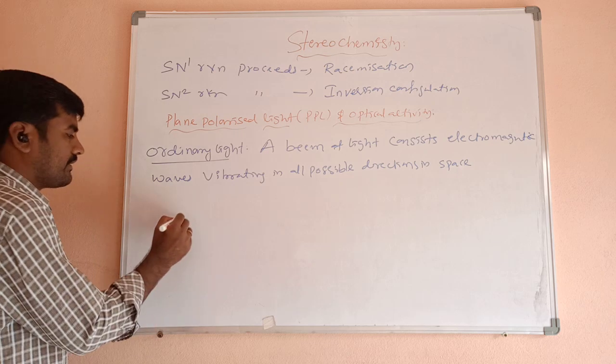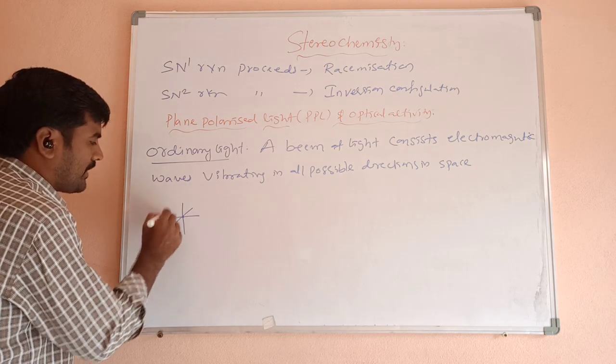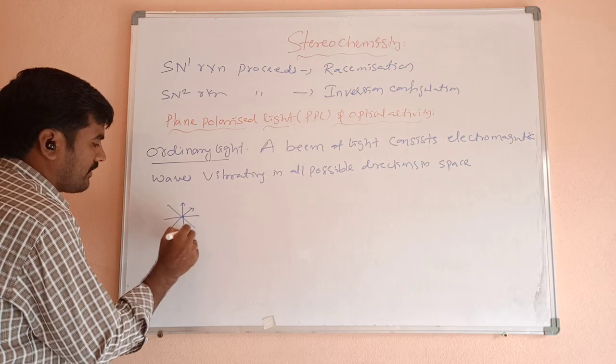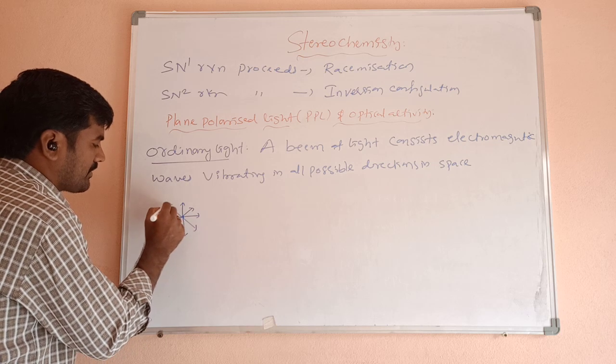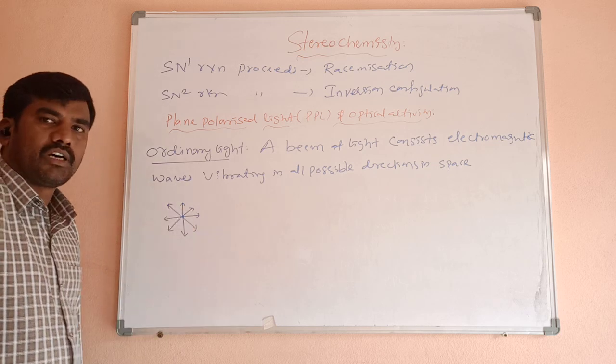Now ordinary light is vibrating in all possible directions like this.